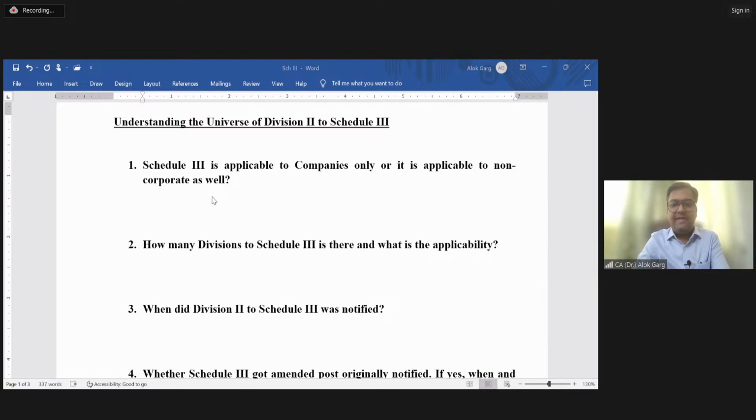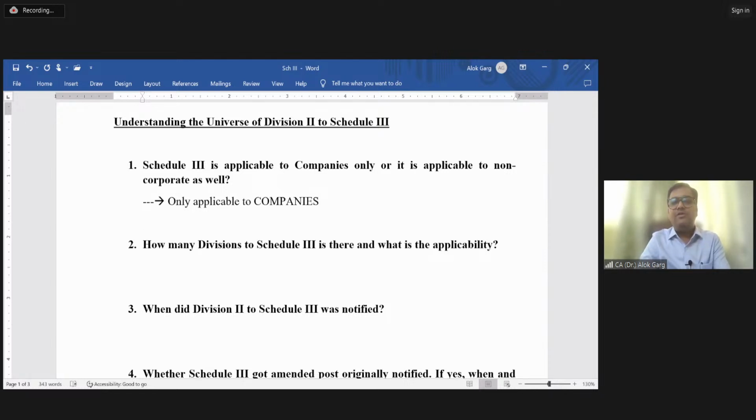Very good, you're right. This is not applicable to non-corporates. It is only applicable to companies incorporated under the Companies Act. This is your answer.